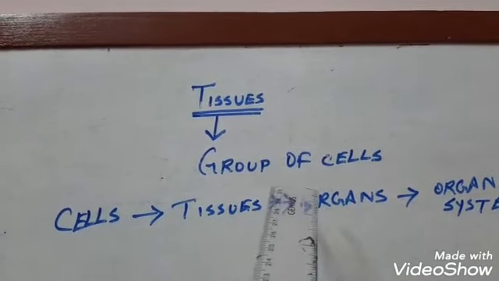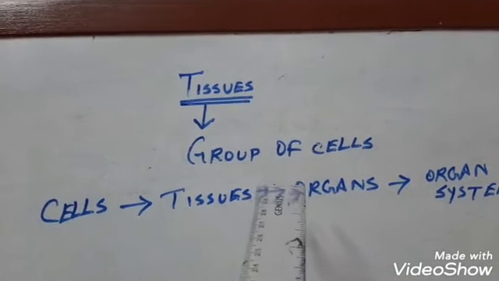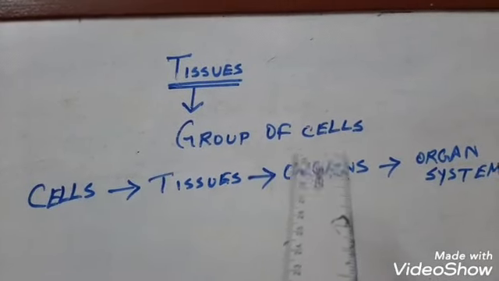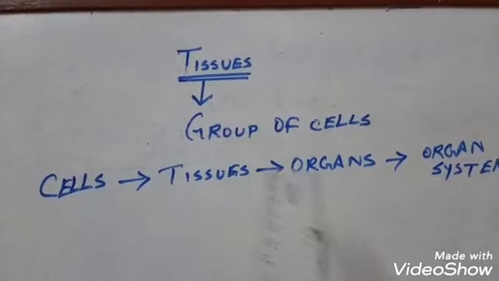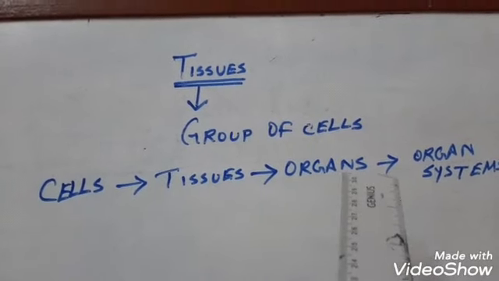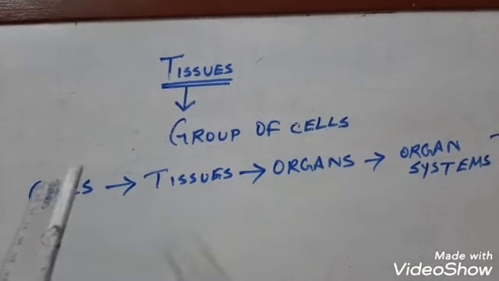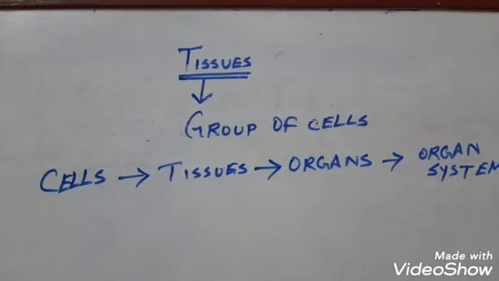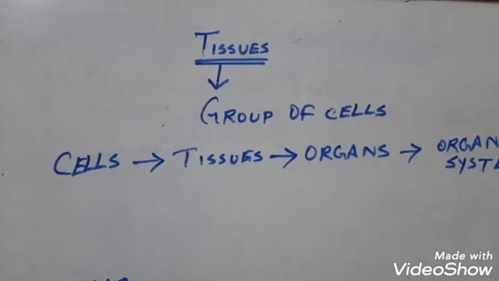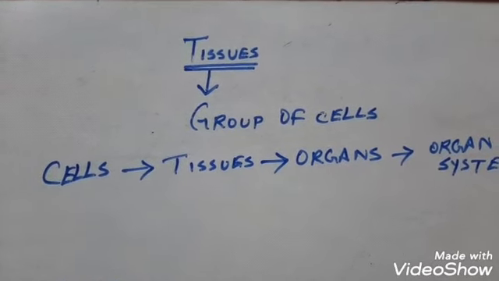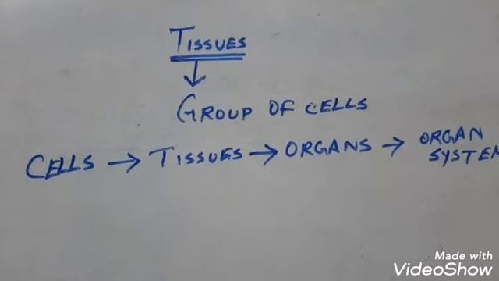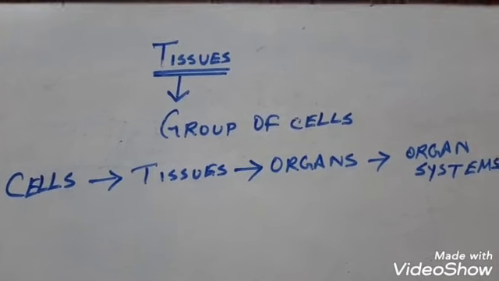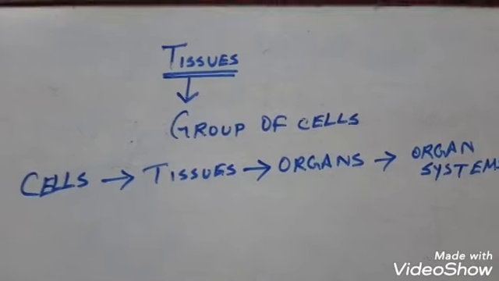Now you already understood in the previous chapter or in the previous video that cells are the fundamental unit of life, or they are the building block of living organisms, isn't it? Or we can say it is the structural and functional unit of life, right? Now what is this tissue? Tissue means a collection of cells, similar type of cells having the similar origin and may perform a specific function.